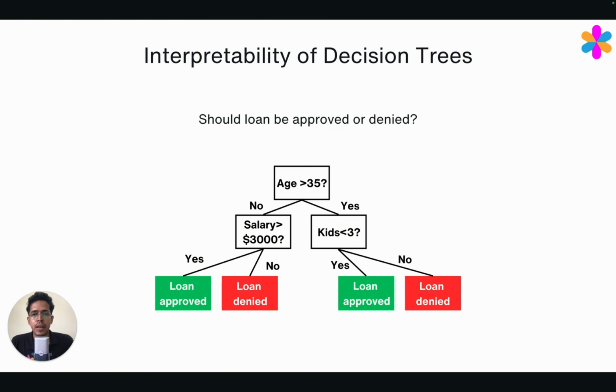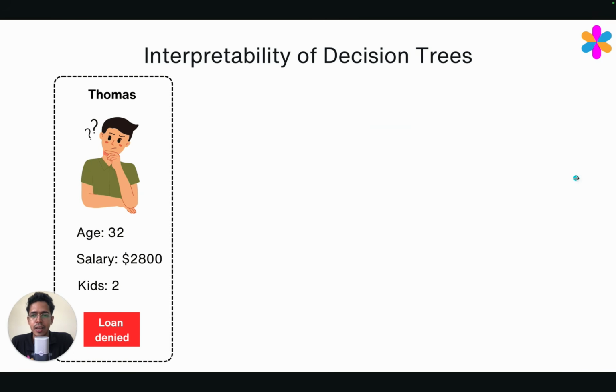Now, imagine that you are using this decision tree machine learning model for instantly deciding whether a person should be approved or denied of the loan. Of course, this is an oversimplified version of the ML model. No sensible person will build an ML model like this to make a financial decision. But imagine you have a customer named Thomas whose age is 32, whose salary is $2,800 and who has 2 kids. And your model predicted that this person's loan application should be denied.